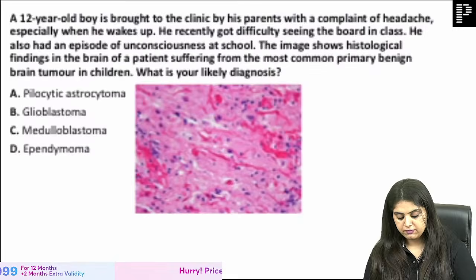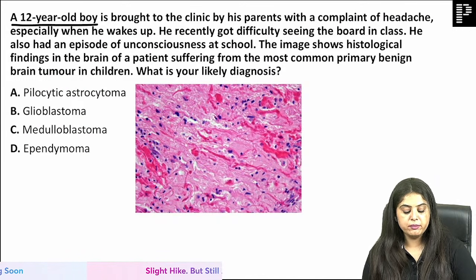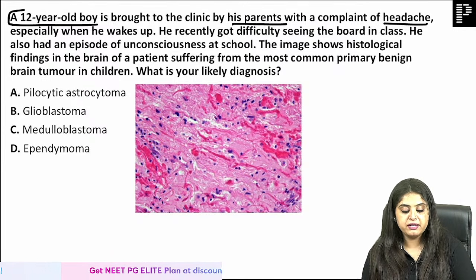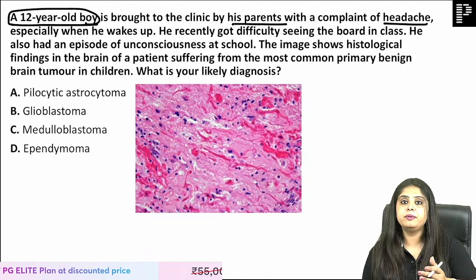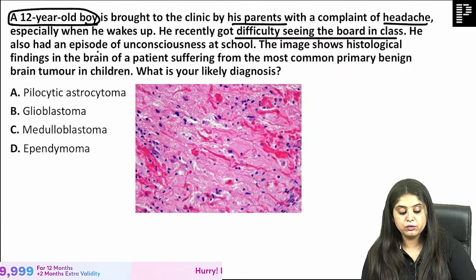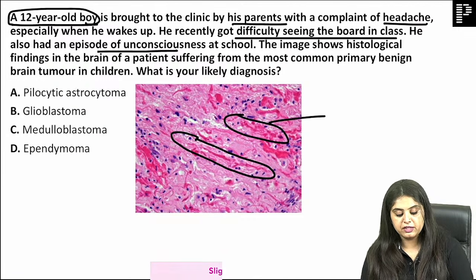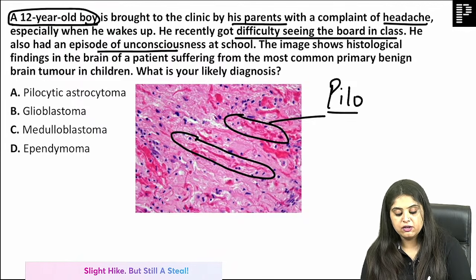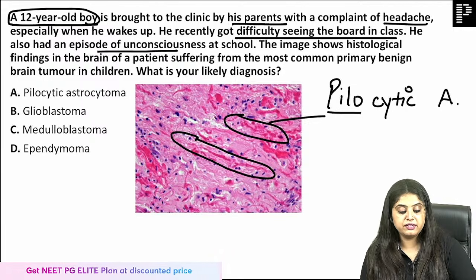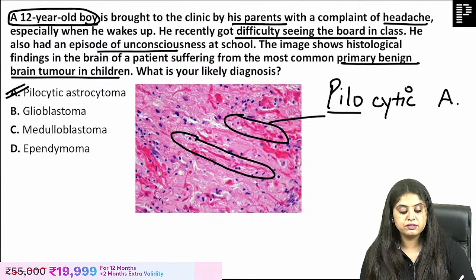Moving on to the next question, which I expect again one or the other brain tumor will come. There's a 12-year-old boy brought to the clinic by his parents with a complaint of headache, especially when he wakes up. So first, whenever in brain tumor, segregate. Is it a childhood brain tumor or an adult brain tumor? Difficulty seeing the board in class, episode of unconsciousness. Image has been shown which shows you these pink color fibers. Now pink color hair, like I think of pylo means hair. This is a pilocytic astrocytoma, which anyway they have said most common benign primary brain tumor in children has to be pilocytic astrocytoma.